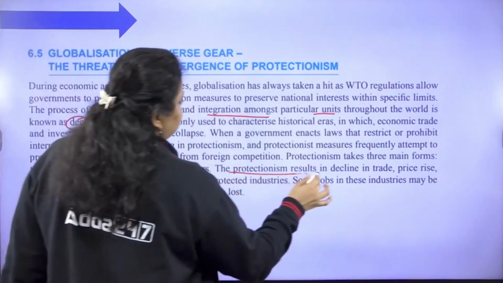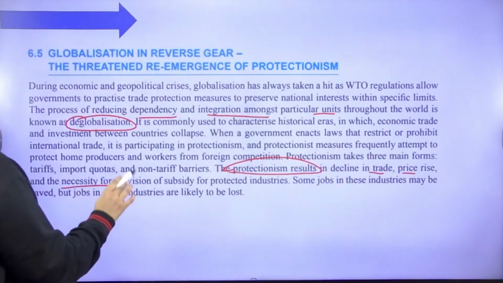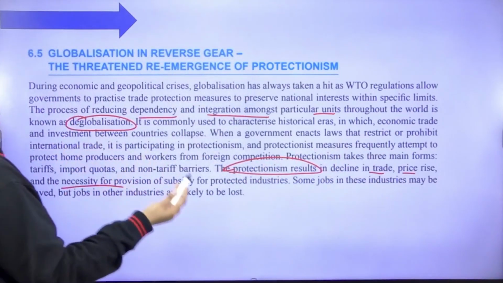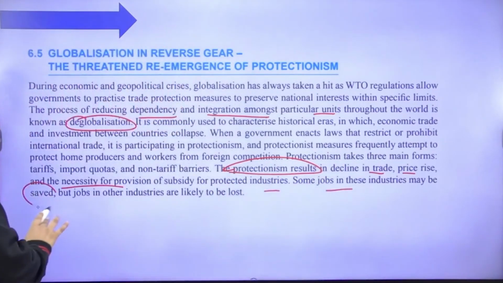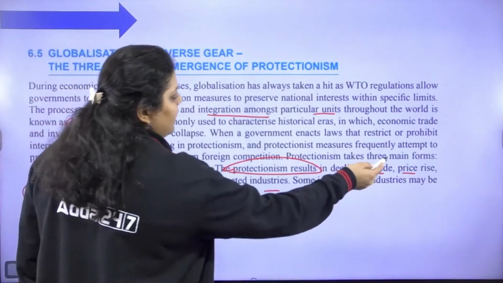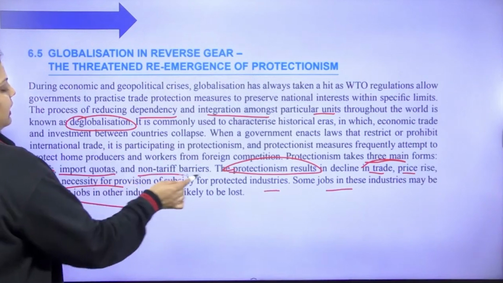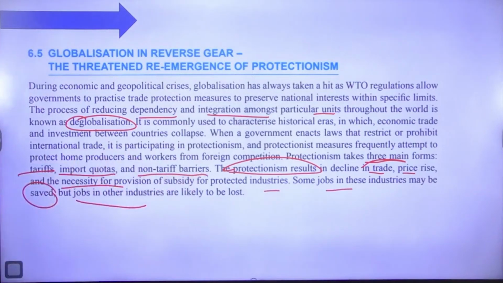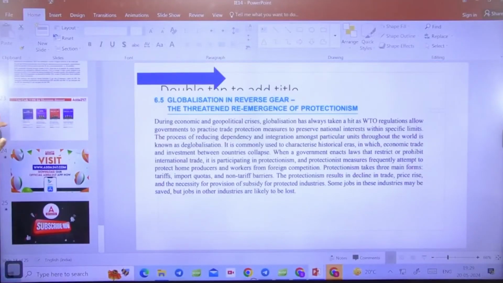And protectionism results in trade price rise and the necessity for provision of subsidy for protected industries. Some jobs in this industry may be saved, but some others will be lost. And the protectionism measures we have are in three forms, that is tariff barrier, import quota and non-tariff barrier. Okay. Chalo, so let's end the session today here only. The remaining questions we will do in the next class.